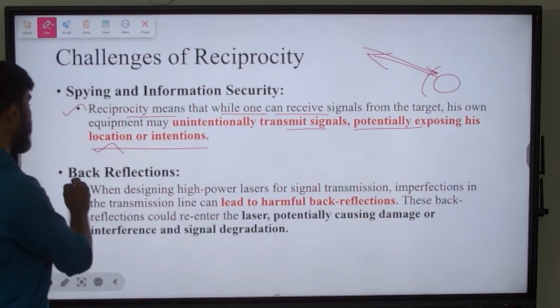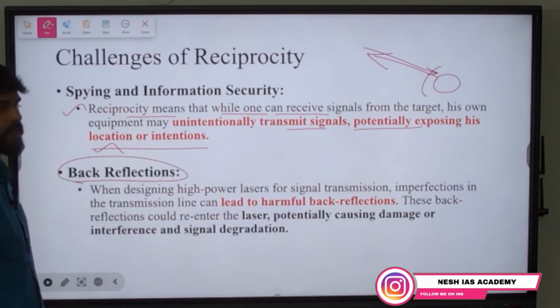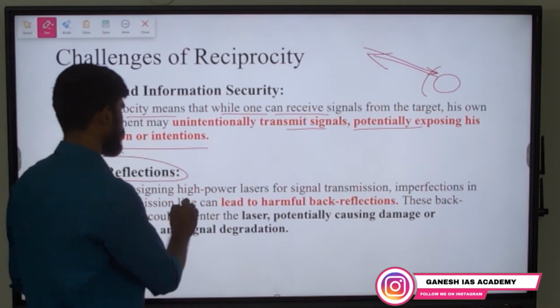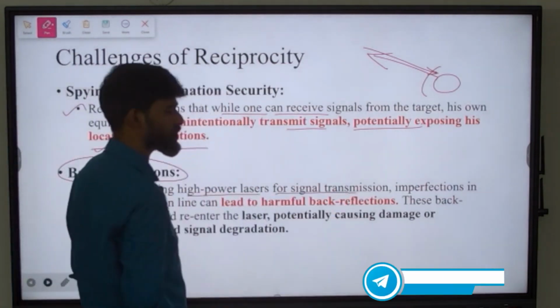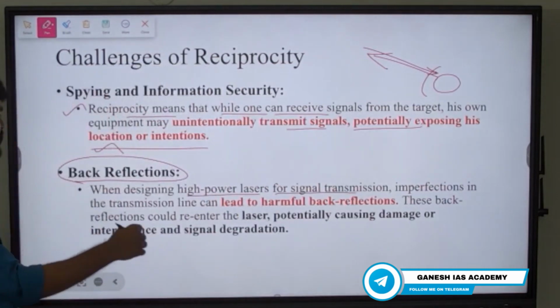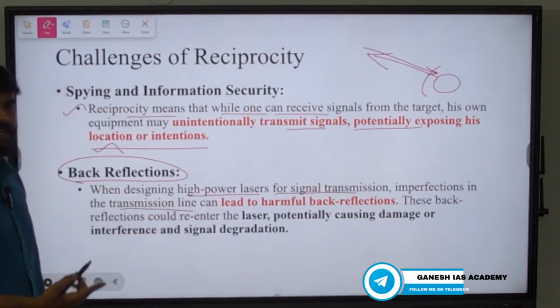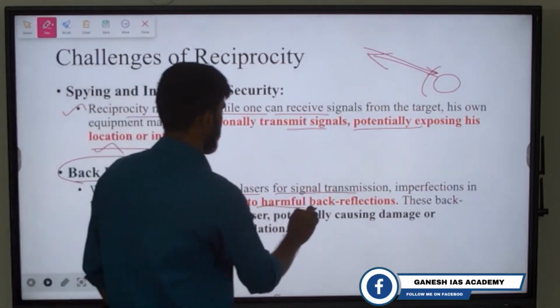Next is back reflections may also happen. Okay, when we are going to use high power lasers for signal transmission, then the imperfections in the transmission line can lead to harmful back reflections.